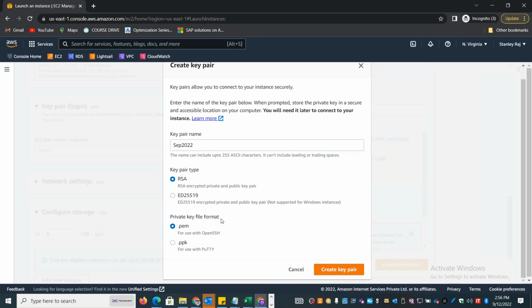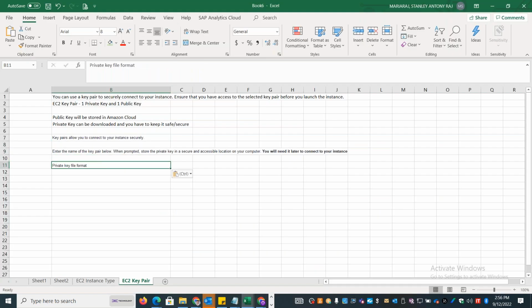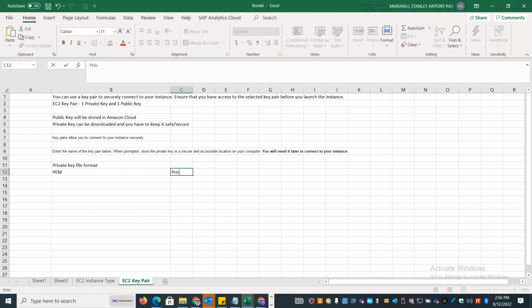There are two types of private key format available. The default format is PEM, which is the native AWS key format. PEM stands for Privacy Enhanced Mail format, which is the native key format for Amazon. But if you're going to use tools like PuTTY or any SSH client, you can download the PuTTY private key format.